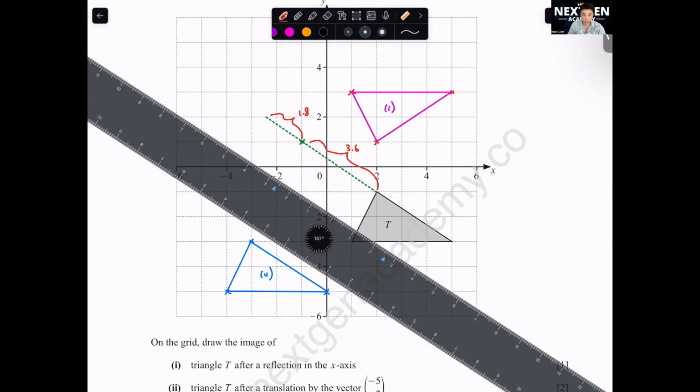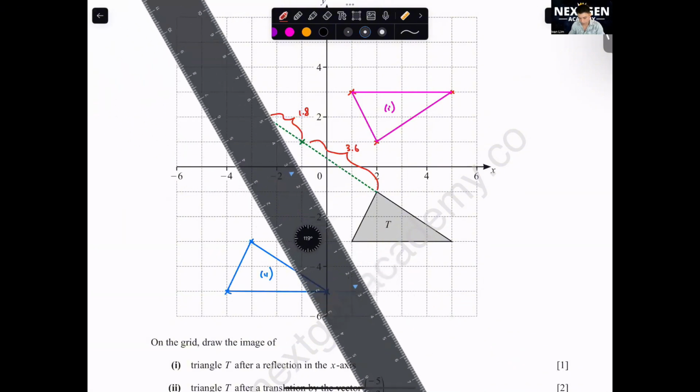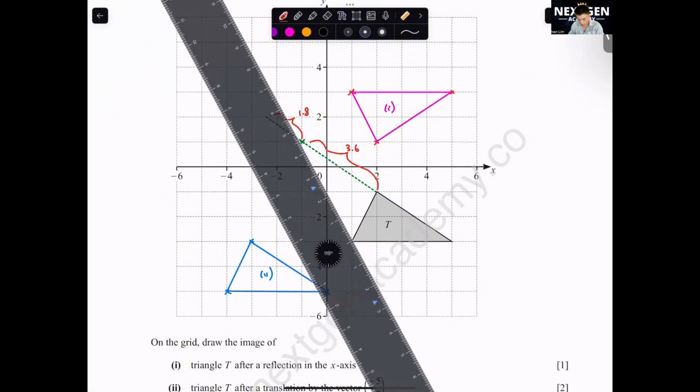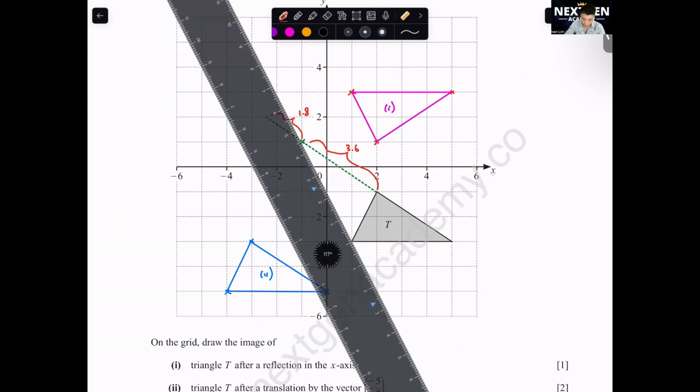Okay, this one looks a bit strange, right? In the middle, but this is where it is. So you need to draw it very, very accurately for this type of question. Everyone understand? Okay, you do it for every single point. So you measure from here to here. Must be extremely accurate.